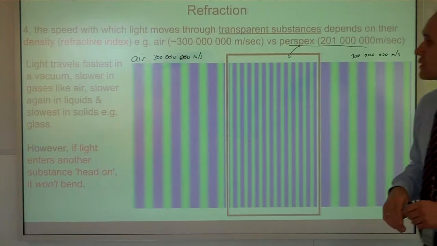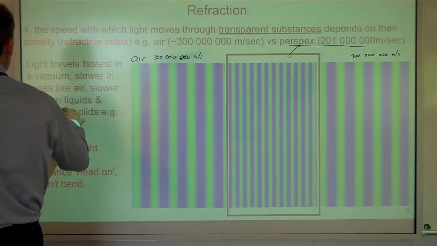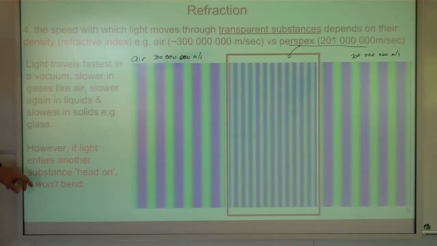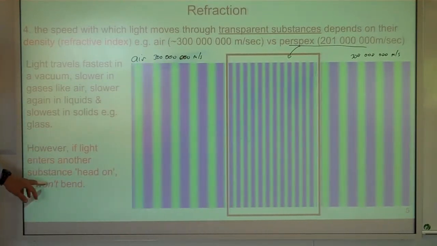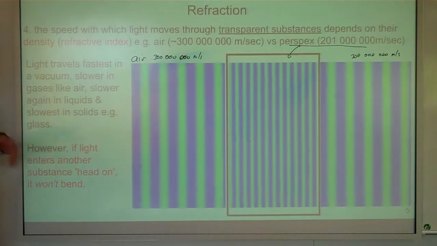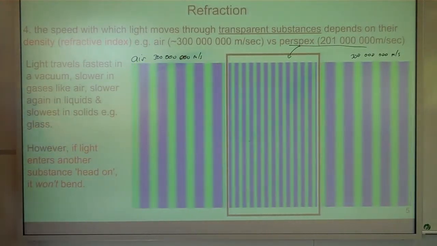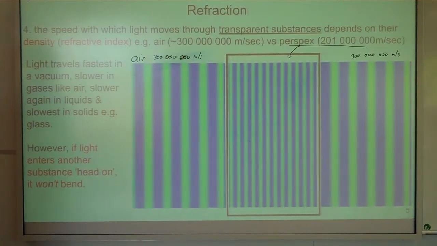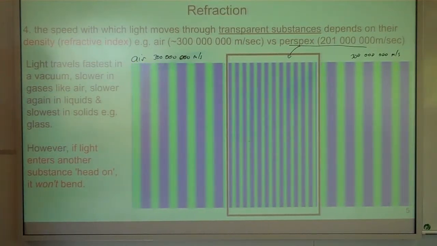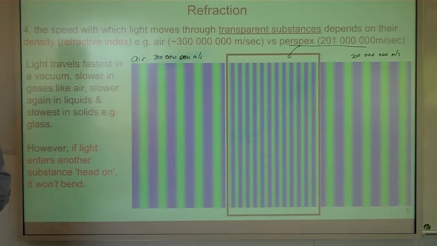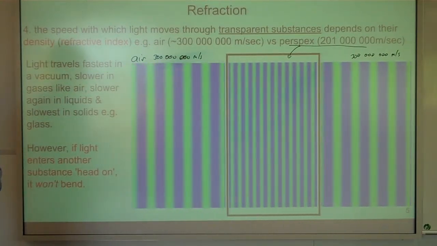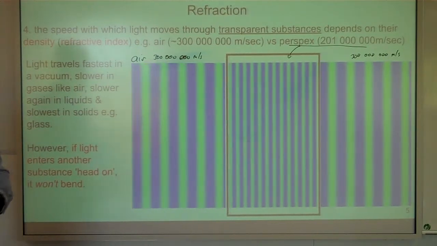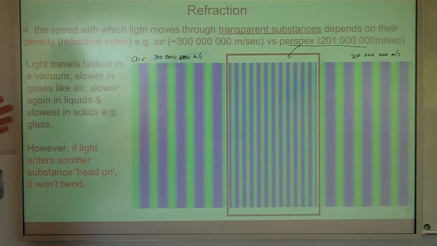Light travels faster in a vacuum, slower in air, slower again in liquids, and slowest in solids, e.g. glass. If light enters another substance head-on, it won't bend. That's a key idea. It's not a trick question, but one of the questions we use to see if people are paying attention. Like we'll say, if I shine my torch through a thick glass block, estimate how much the light will bend. And you go, well, if you're doing it straight on, it won't bend. It'll just go straight through.